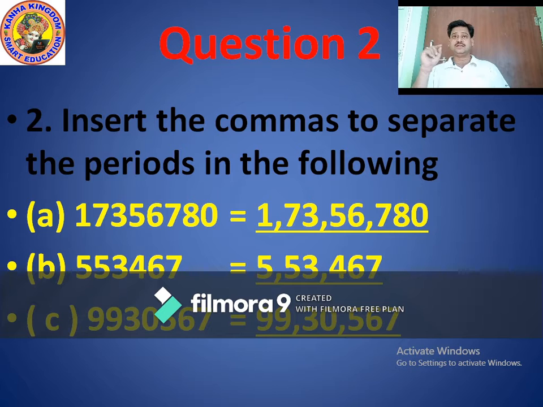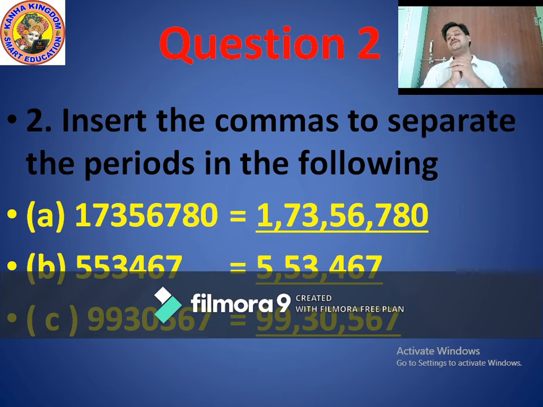This one is 9930567. 9930567. Again take help here. 9930567. Again 7 digits. In 7 digits, very good. 3 periods, ones period, thousands period, and lakhs period.